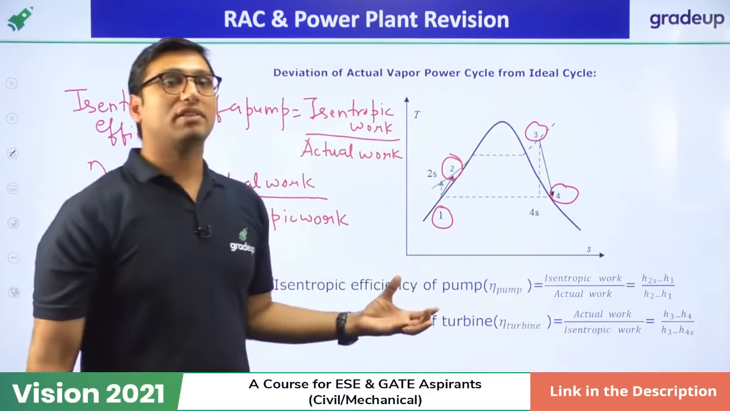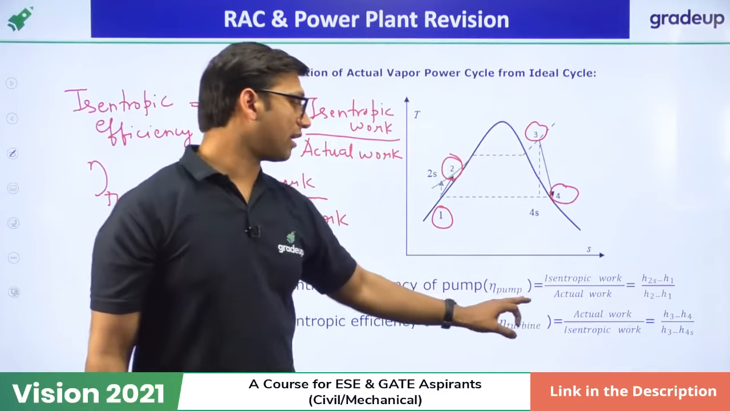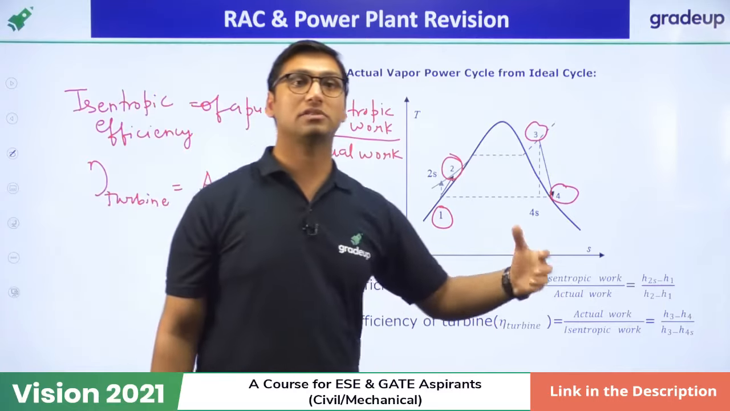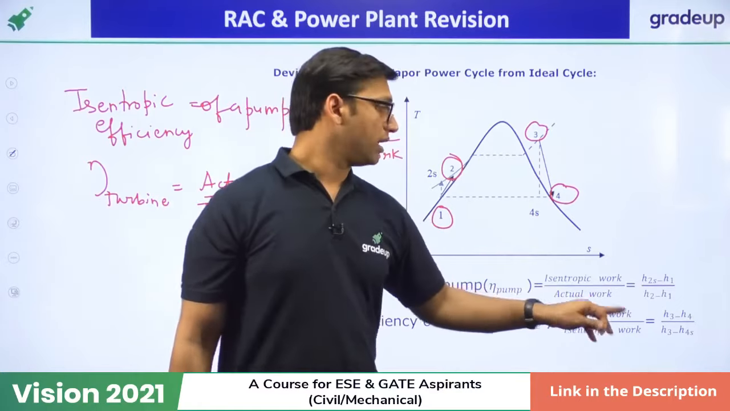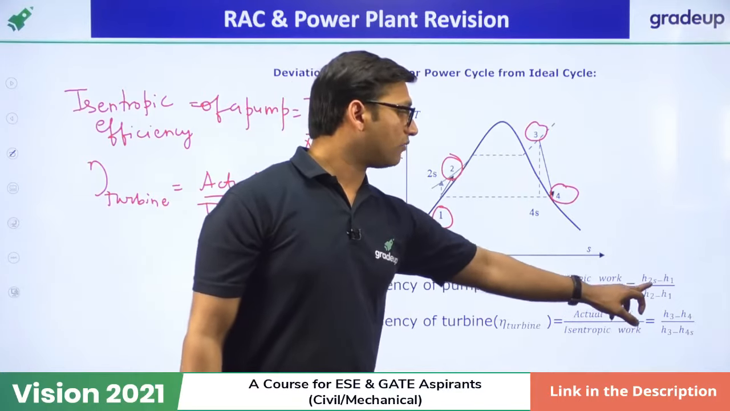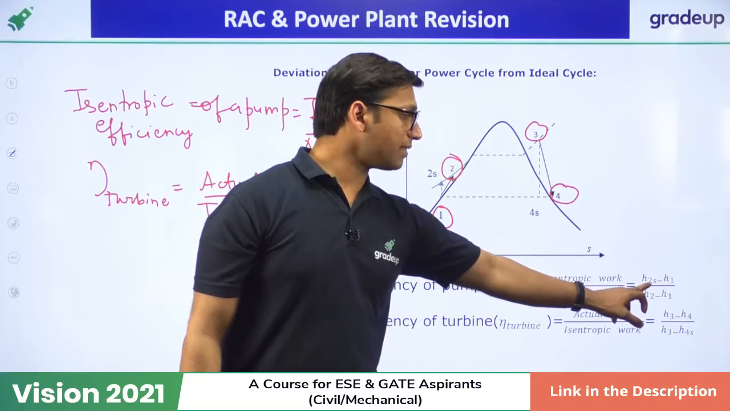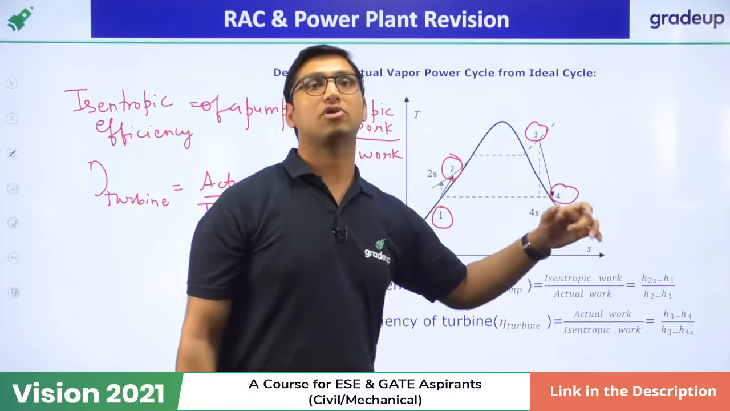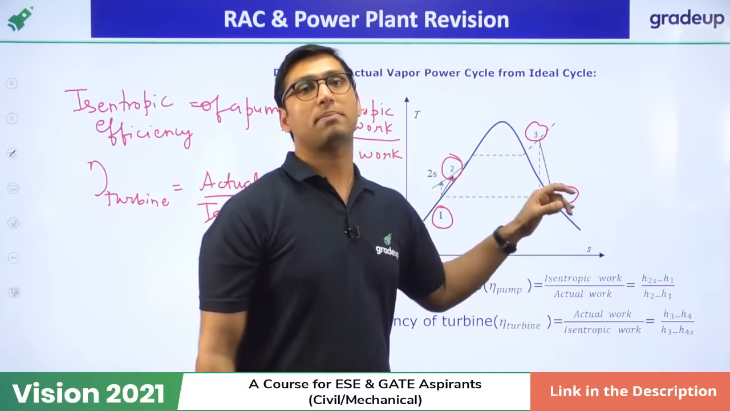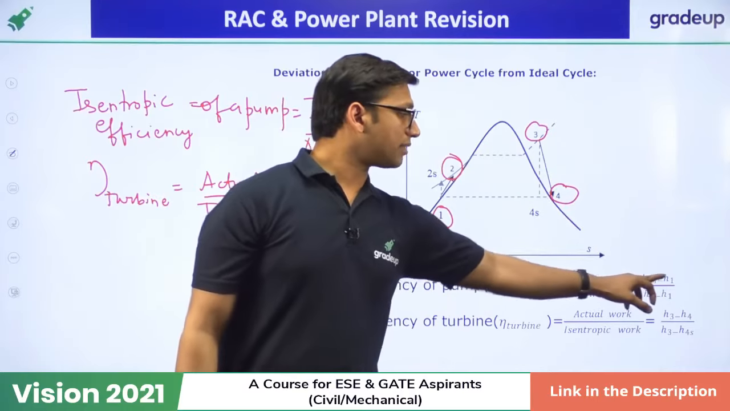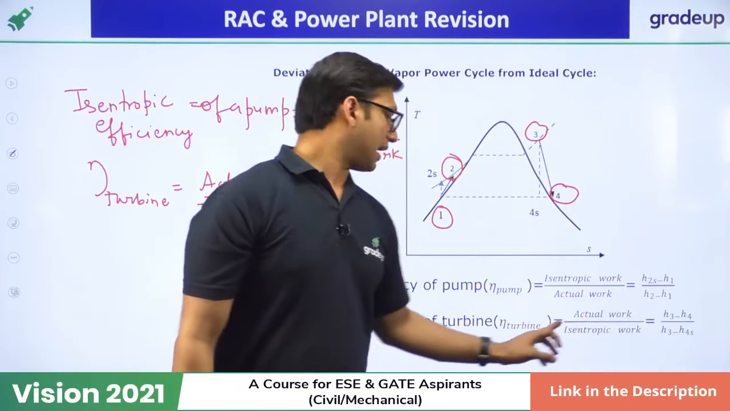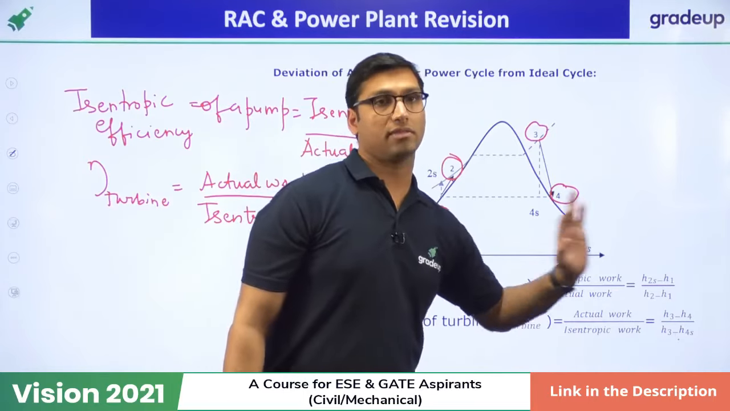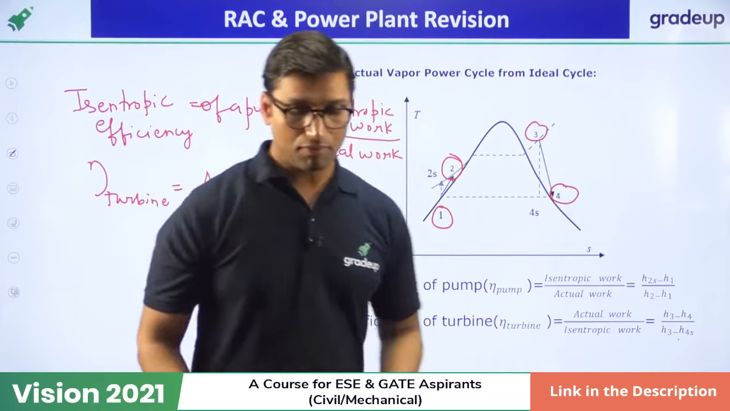You can find that with the help of these formulas given here for isentropic efficiency of the pump and turbine. When isentropic efficiency of the pump and turbine is given to you, you just have to use this formula. For the pump it will be H2S minus H1 divided by H2 minus H1, where H2S means enthalpy at the exit of the pump when the isentropic process takes place. And for the turbine it will be H3 minus H4 over H3 minus H4S. So this formula will be used.